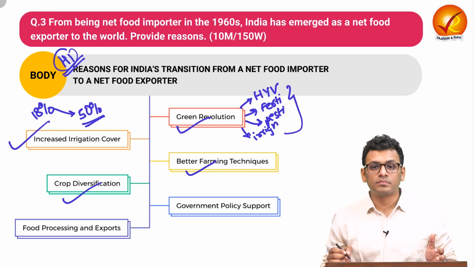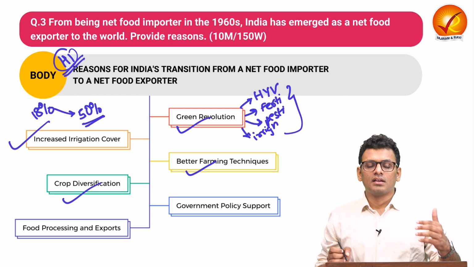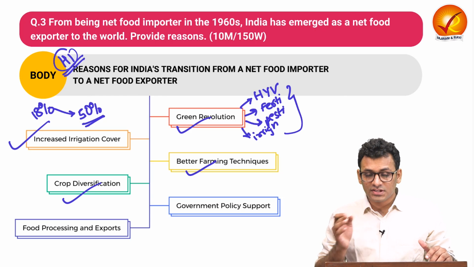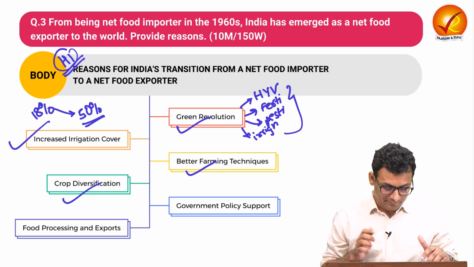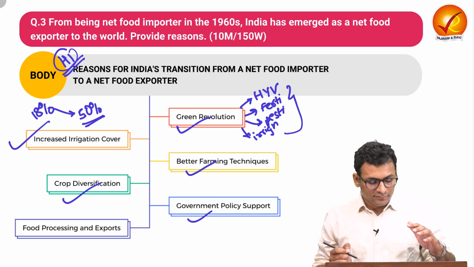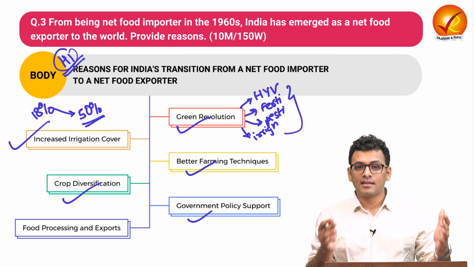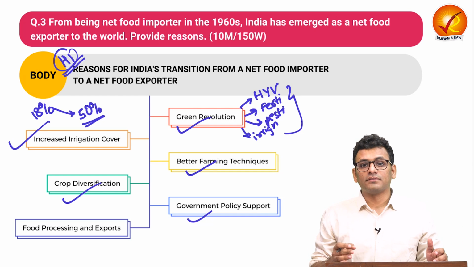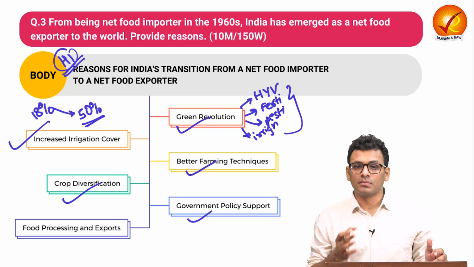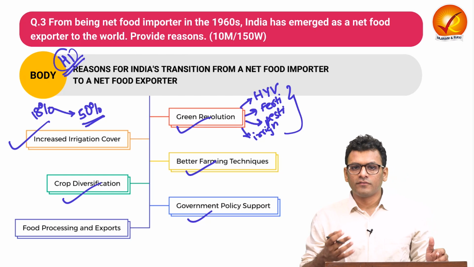Next is crop diversification. Previously we were very much dependent only on food items. Now we have focused also on cash crops which have high value, not just for the economy but also for food security. The next point that you can incorporate is government policy support. Over here we have witnessed a variety of subsidies, for seeds, for electricity, for water, along with support for the final goods like minimum support price. So these are the government policies which helped and augmented the farmers' support for agriculture.